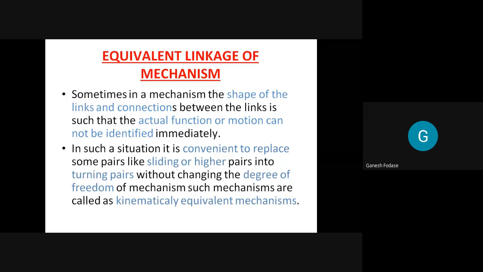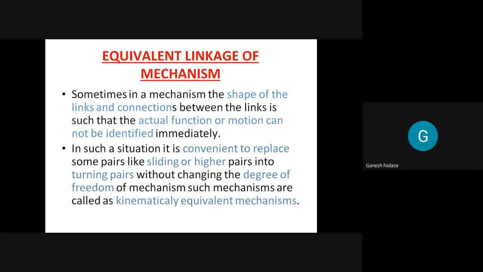To understand this concept, we know that sometimes in a mechanism, the shape of the links and connections between the links is such that the actual function or motion cannot be identified immediately. I hope you understand this sentence. It means that in a mechanism, the shape of the links and the connections between the links is sometimes difficult to identify by observation. In such a case, it is convenient to replace some pairs like sliding or higher pairs into turning